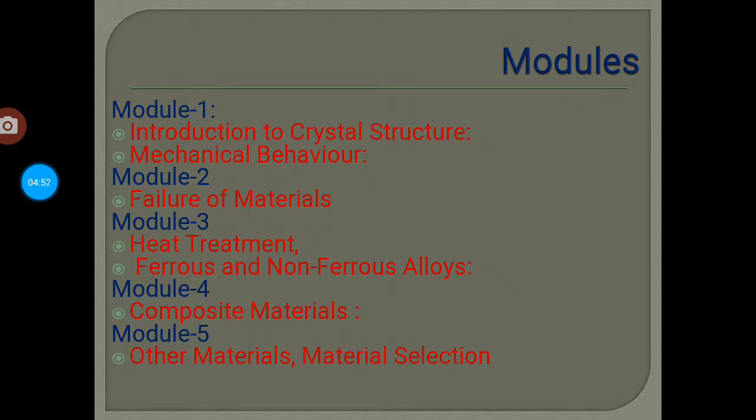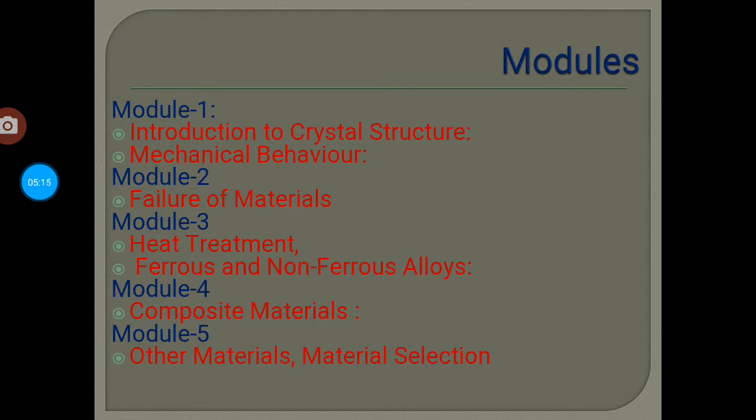For example, if the material carries a continuous load for a longer time, for how long would it sustain that load before failure? In the same way, various types of failure we study in module number 2.